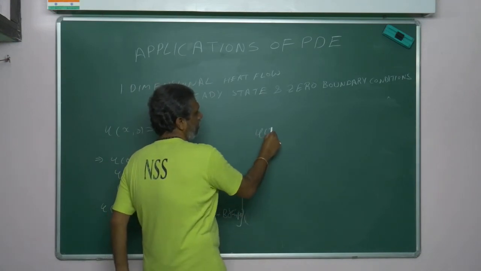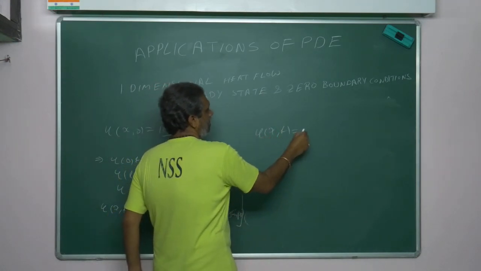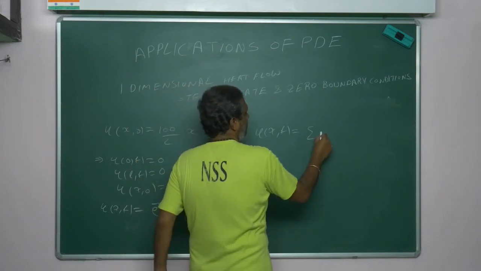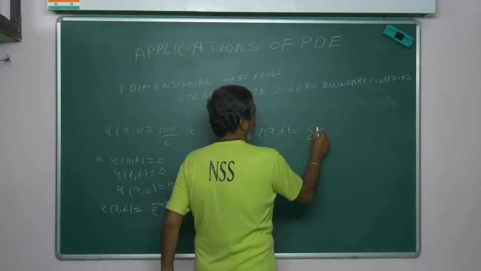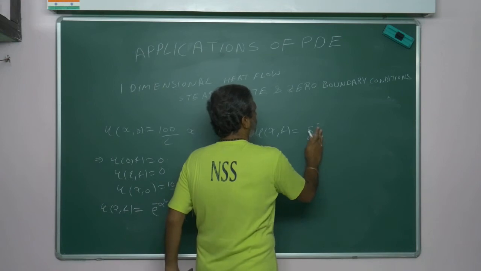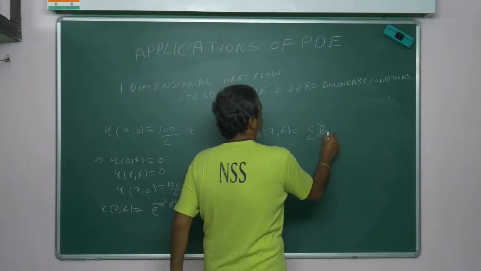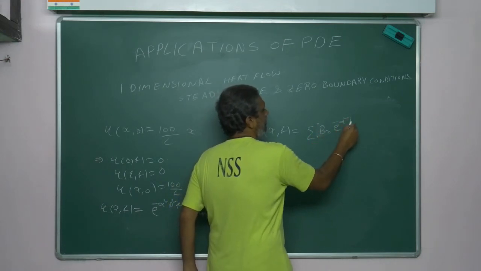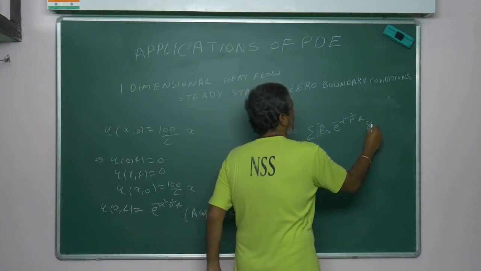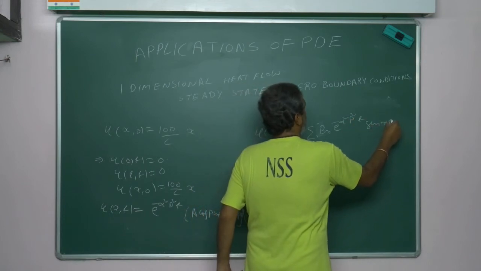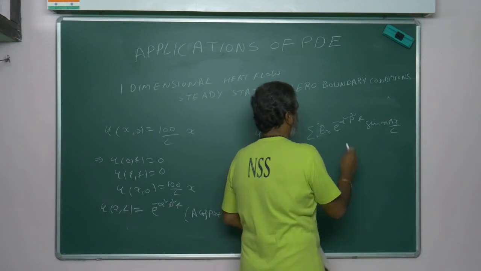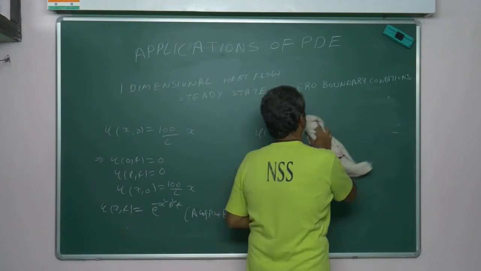Just I am going: U of x comma t is equal to sigma bn e power minus alpha square p square t sin n pi x by L. Sorry, this p also you have to change.